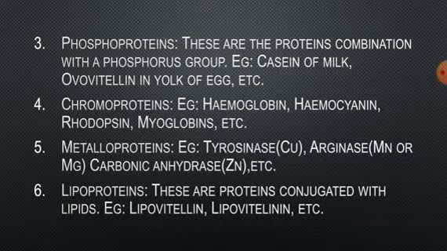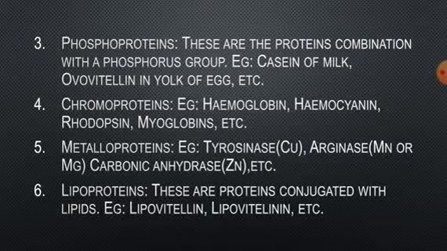Then the last one is lipoproteins. These proteins are compounds of proteins with lipids, cholesterol and phospholipids. The lipid cannot be extracted with ether so long as the protein remains in its native state.